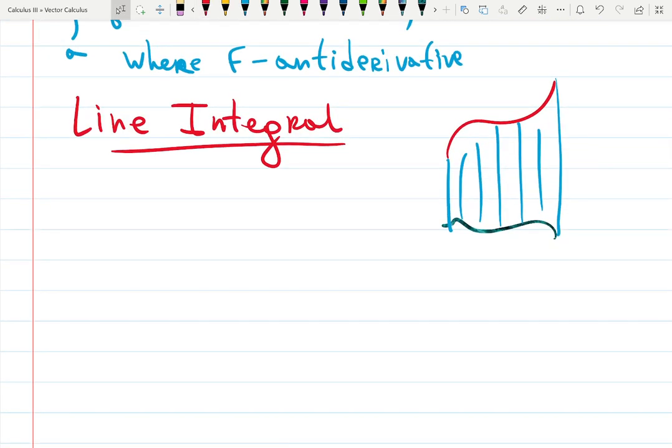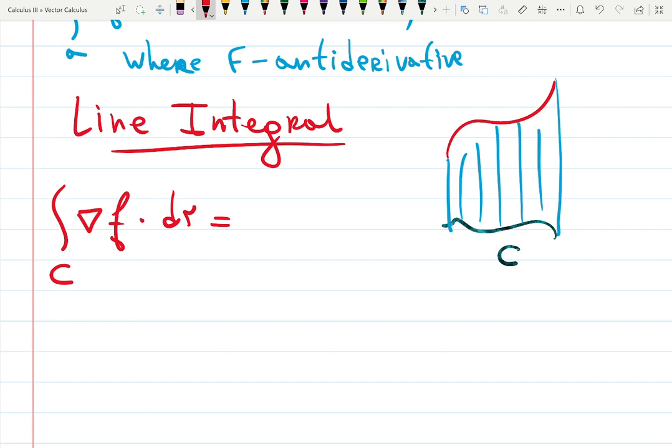And the formula looks like so, a very elegant formula. Over C, you remember that. C is this one on the floor in 2D. Then we have your familiar notation times dr. The idea is still the same. We're going to plug in the top minus the bottom, but in this case there is no top and bottom. There is end minus start, and that's a pretty cool idea as well.